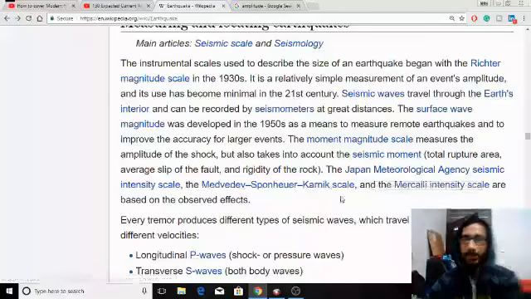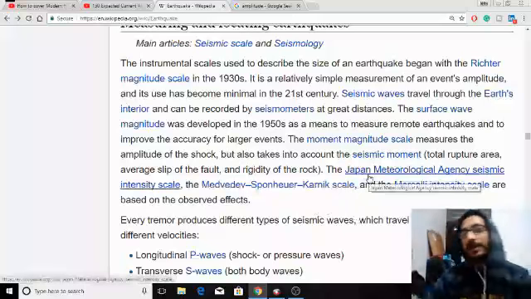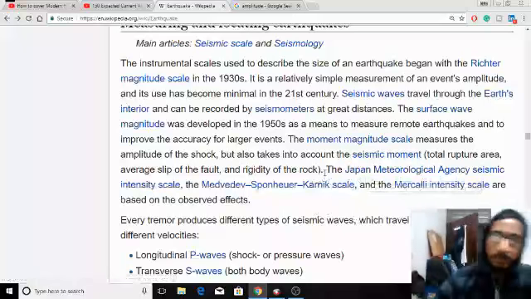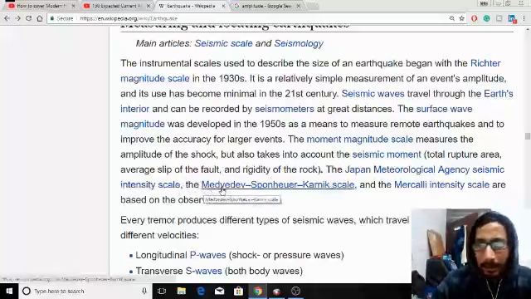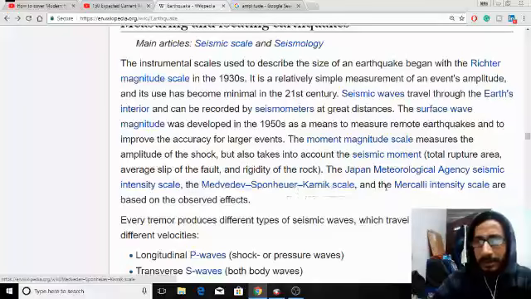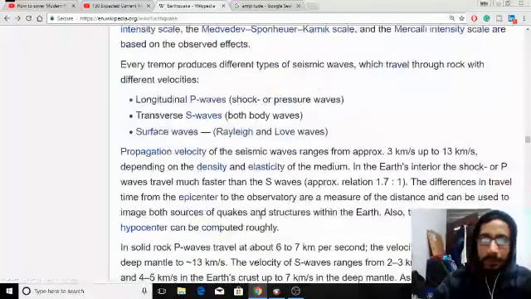Obviously, thinking about earthquakes means the mind automatically goes to Japan, right? On a daily basis, earthquakes keep coming in Japan. Japan is a major earthquake-prone zone, right? Then there are the intensity scales: the Mercalli intensity scale and the Medvedev-Sponheuer-Karnik scale, right? Very good.